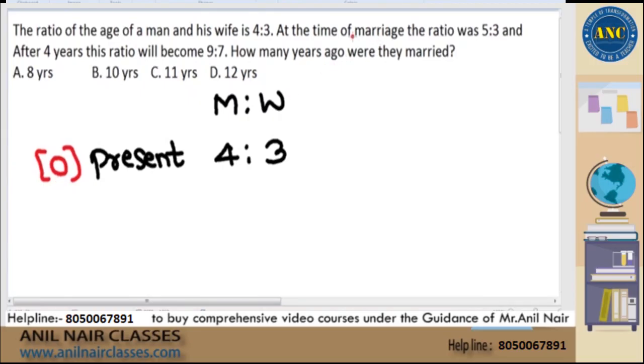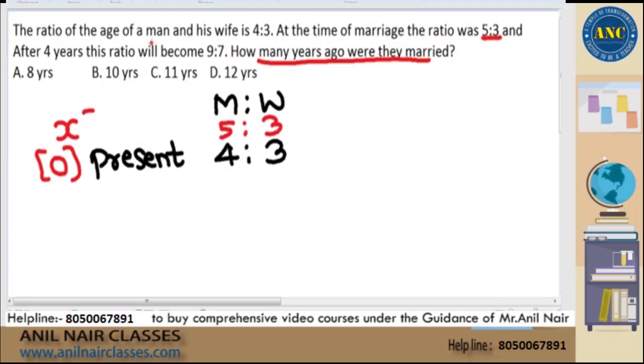The second statement says, at the time of marriage, the ratio was 5:3. We don't know when they got married. They got married some years before. That is actually the question if you read: how many years ago were they married? I will call it X years before. Anyway, I will not use variable X in my solution. Do not worry about this. 5:3 was the ratio at the time of the marriage.